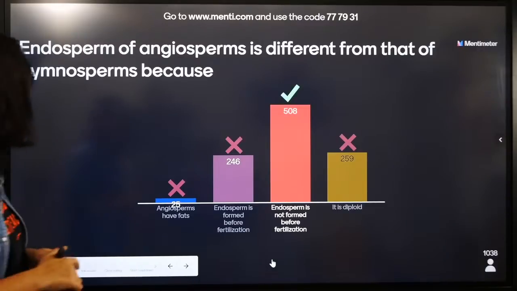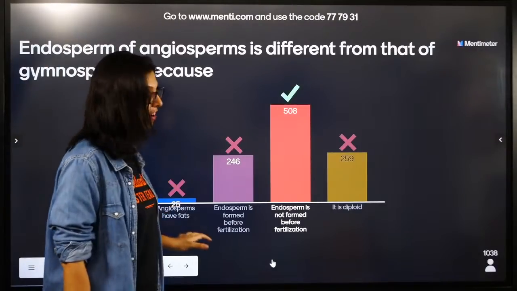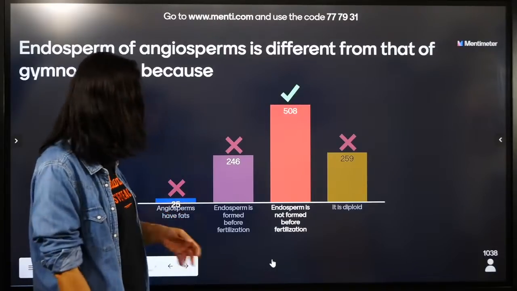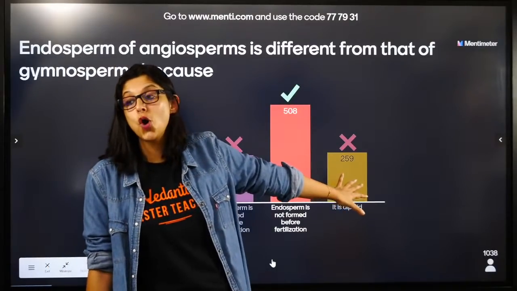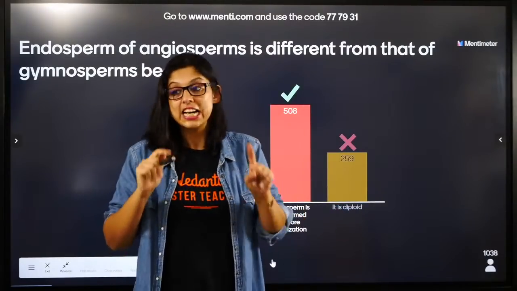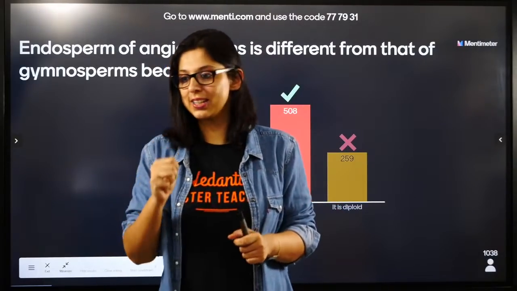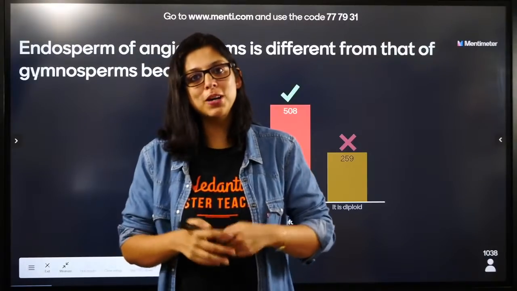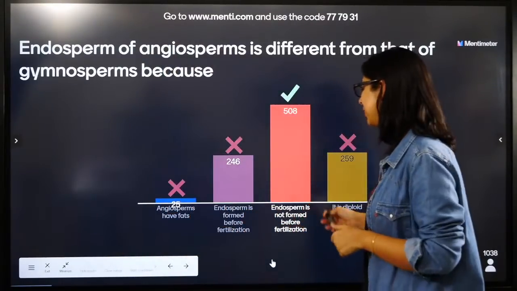Angiosperms don't have fats. It's proteinaceous in nature. Angiosperms have diploid, gymnosperms have haploid. Angiosperms triploid. Yes, everybody. Gymnosperms haploid. So diploid is not there in any of them.